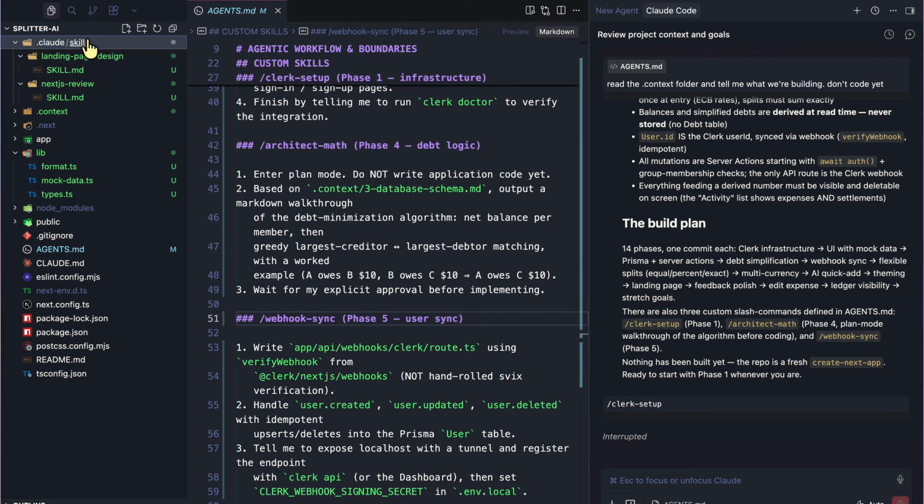But this one is specifically Claude specific, versus the agents.md file is for any agent, for example, Codex as well. So that's why we have added that over here. But you could totally add this as a skill as well inside of Claude if that's what you want to use. On top of that, we are going to add more skills in the future when we add Clerk and Prisma.